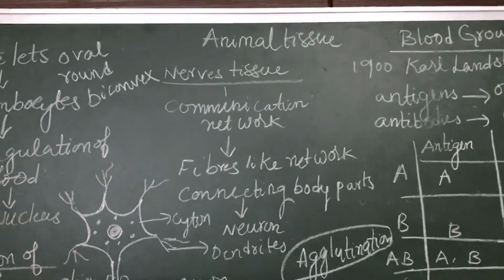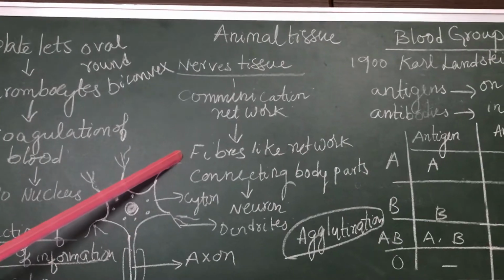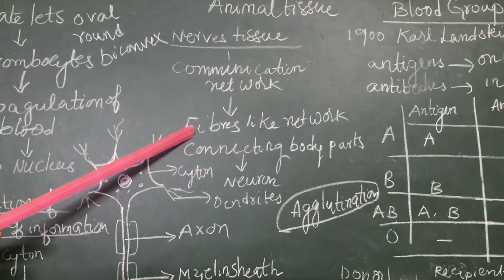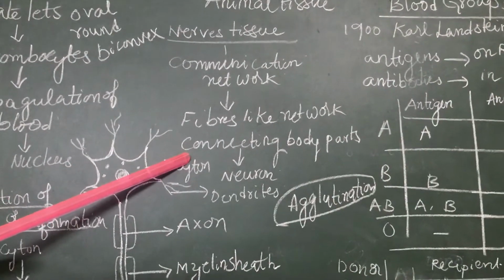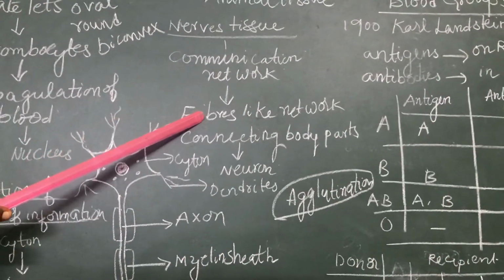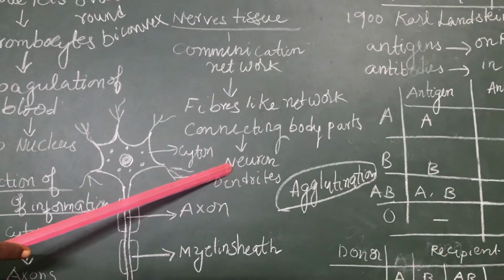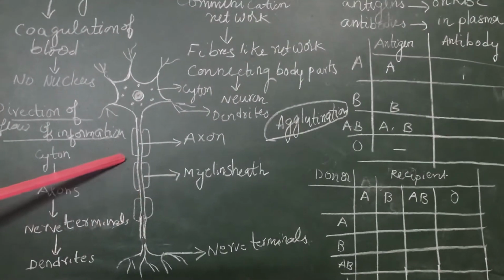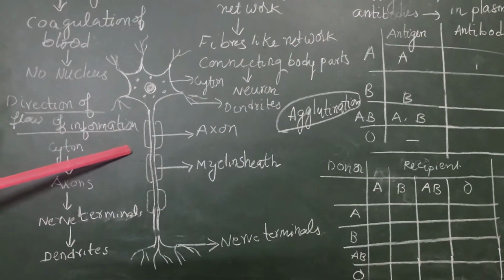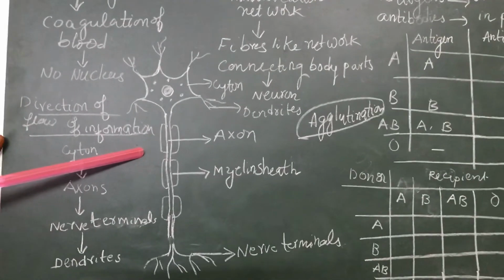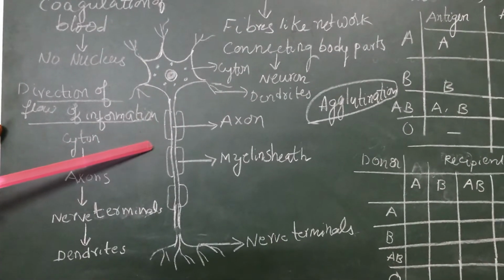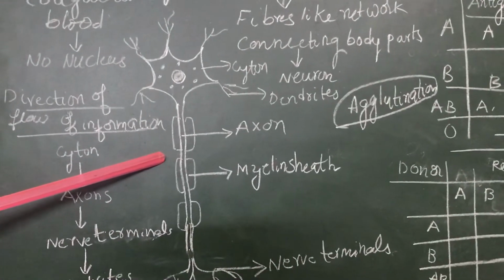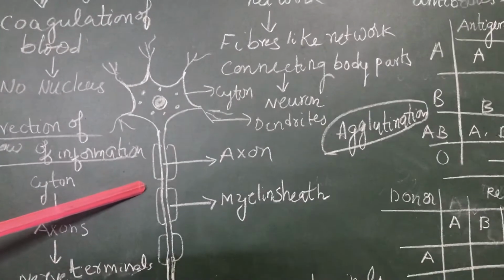The communication is sent through fiber-like networks connecting all the body parts. These fiber-like networks, we call them neurons. This is the diagram of a neuron. You already learned about the diagram of a neuron in class 8. Neuron is the longest cell in our body, and this neuron is the main fundamental unit of our nervous tissue or nervous system.